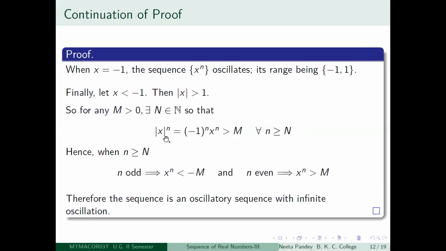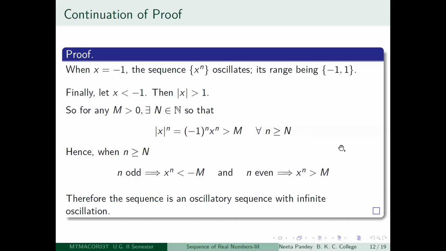But now what is mod x to the power n? Mod x is equal to minus x. So minus x to the power n means minus 1 to the power n times x to the power n. So what is the meaning of this? It means that when I take my little n greater than or equal to capital N, if n is odd, then this becomes minus, right? So minus x to the power n is greater than m, which means x to the power n is less than minus m. And when n is even, then x to the power n is greater than m.